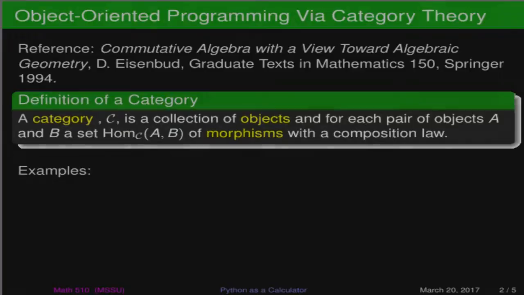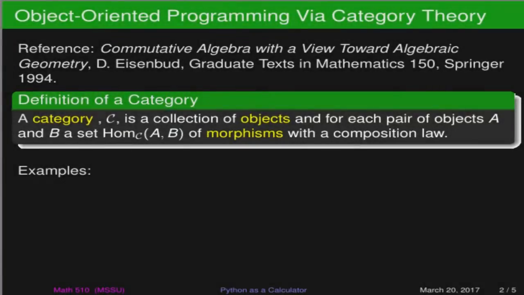So before we actually get to the Python interpreter and play around with the nuts and bolts of that, Python at its heart is an object-oriented programming language. And so it's probably a good idea to have at least a little bit of an understanding of what that really means. Being a mathematician, I'm going to choose to explain that, or give insight, through an area of mathematics called category theory.